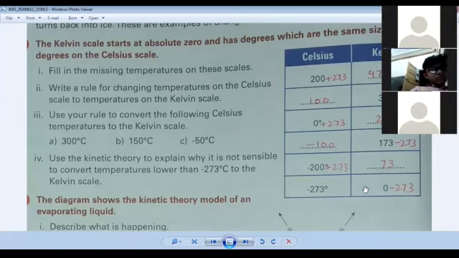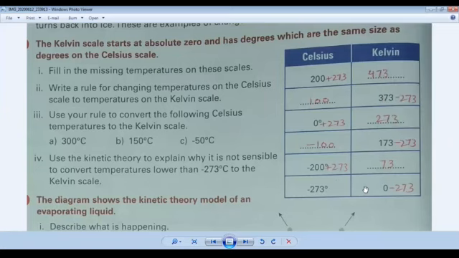Okay, is it clear? You can see I'm repeating it again. When we minus and plus, then we get the 73, and 0 degree centigrade is given. When we minus 273, then we get the minus 273 degree answer. I hope you understand the scale. Now come to the question number 2.